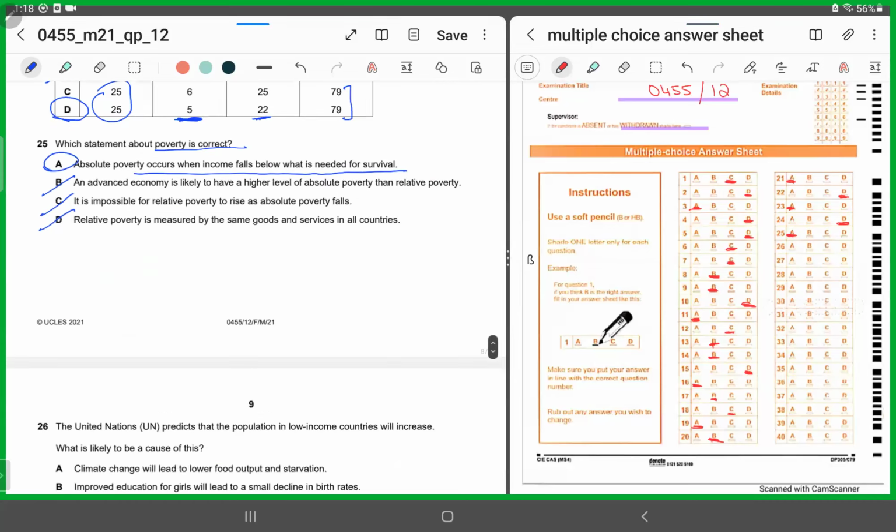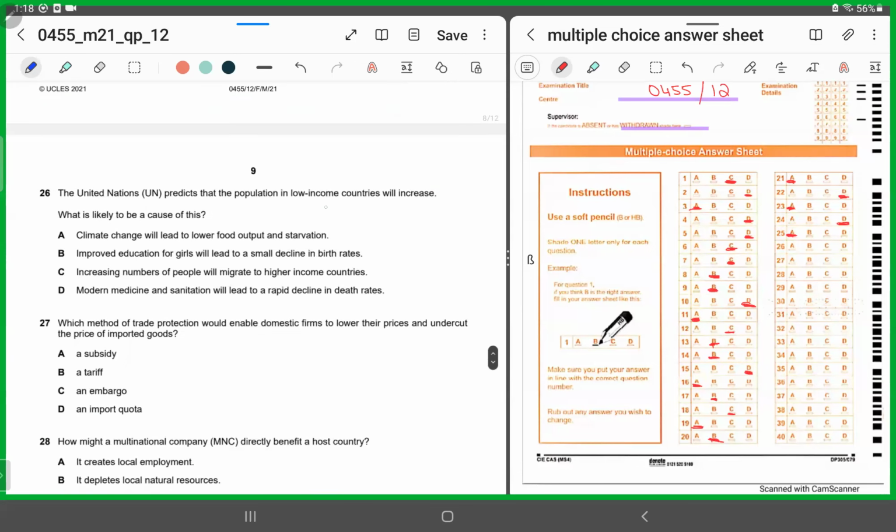Moving forward, the United Nations predicts that the population in low-income countries will increase. What is likely to be a cause of this? In which situation do you think this would happen? Climatic change would lead to lower output and starvation, so they would be worse off. Improved education for girls will lead to a decline in birth rates, so the population would not increase, rather fall.